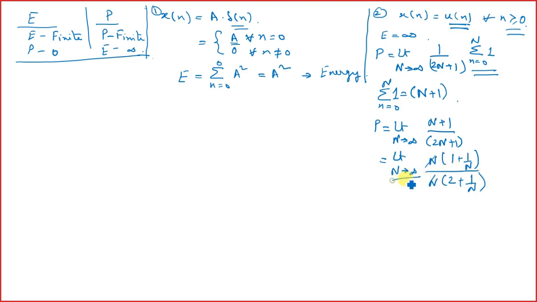Limit N tending to infinity means 1 by infinity is 0, similarly it will be 0. So we get power equal to half, and energy is infinite. So it is a power signal.